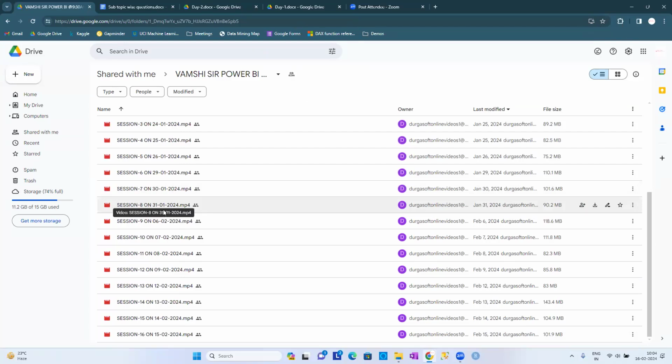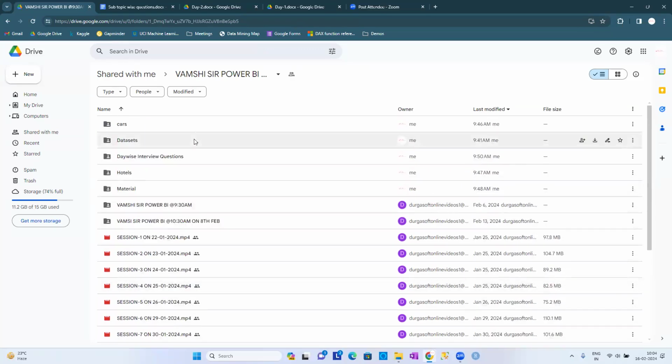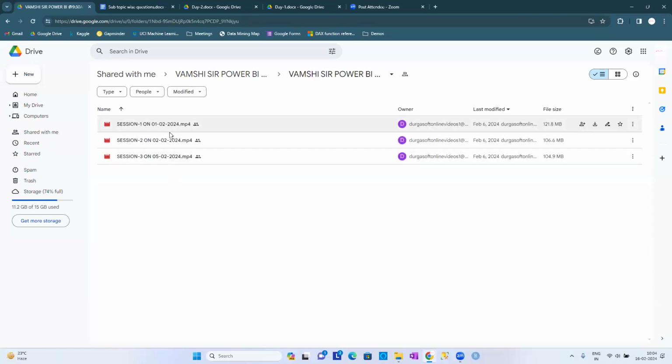See there, from 31st to the 5th classes were not yet available, guys. Where is that particular the 31st to which is going to be 1st to 5th? So those classes are going to be available in the other folder. We can see, guys, at 9:30 a.m. you can find that particular classes. Maybe 3rd and 4th we don't have a class. So after that we are having the 5th.